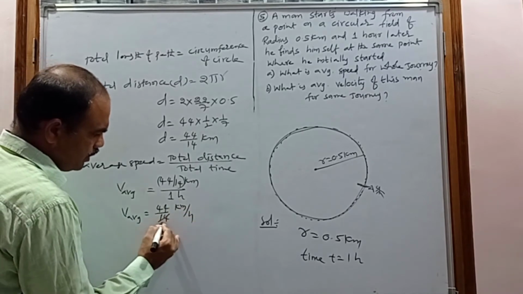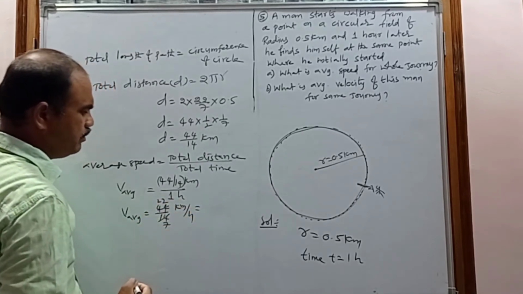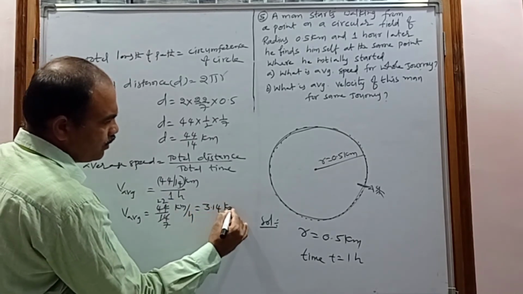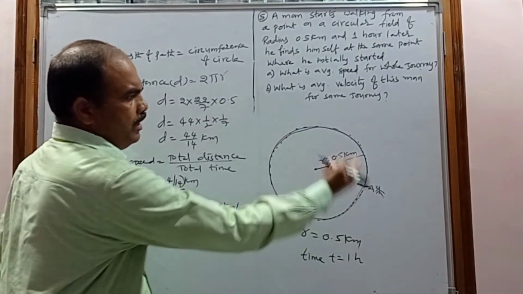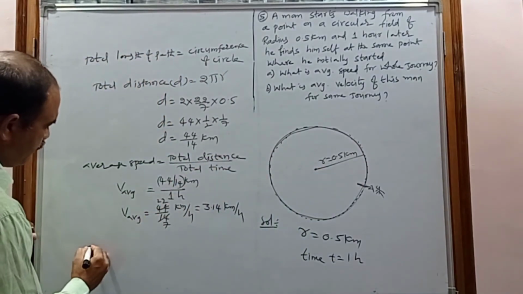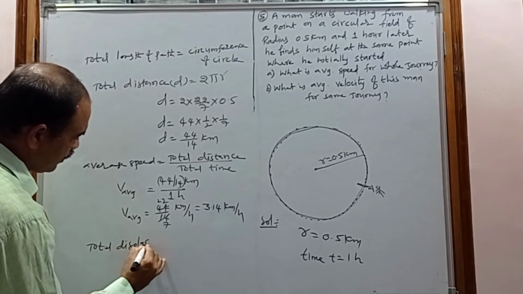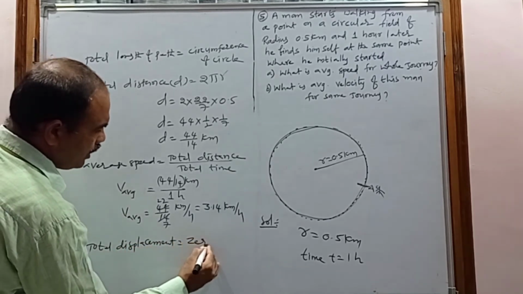So that is 22 by 7, and 22 by 7 is nothing but 3.14. 3.14 kilometer per hour. This is the average speed. And now coming to the average velocity. What is the total displacement for this journey? The total displacement is nothing but 0 here. Why 0 here?